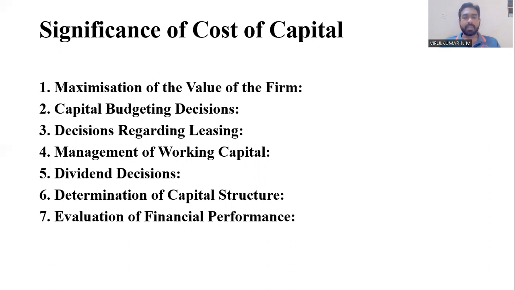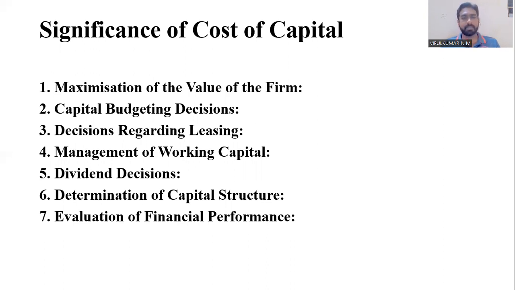Next point is capital budgeting decisions. Capital budgeting decisions are long-term decisions usually taken by top-level management in order to buy fixed assets, land and other things which involve a huge amount of investment. While taking those kinds of decisions, the cost of capital aspect also has to be fixed by the company.